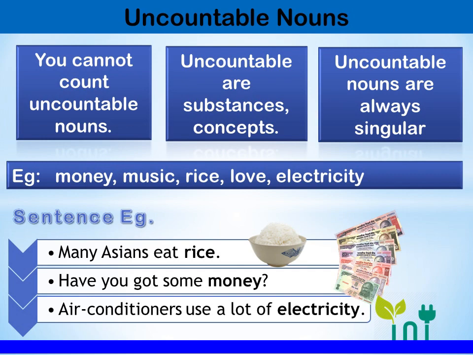You cannot say 5 money or 10 money. We say 5 rupees or $10. Right? So money is uncountable. Air conditioners use a lot of electricity. Here electricity is also an uncountable noun.